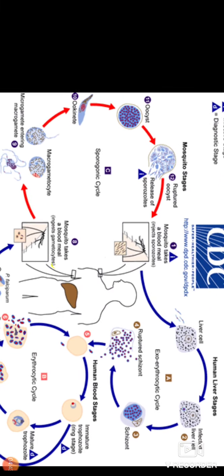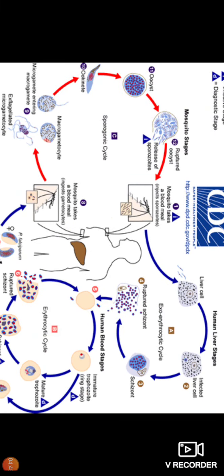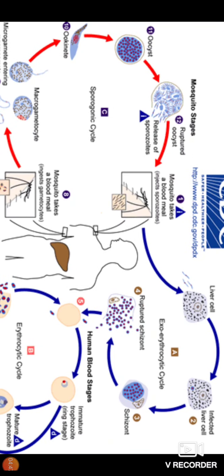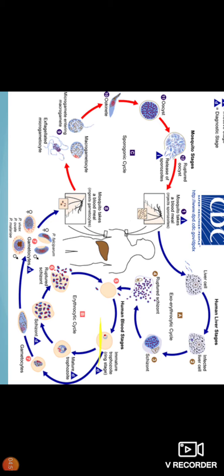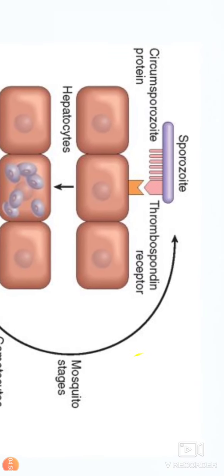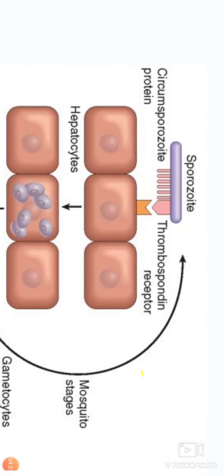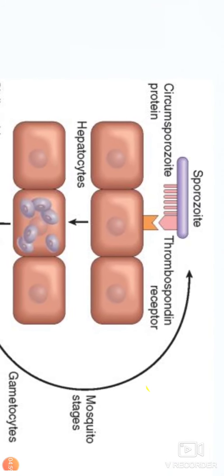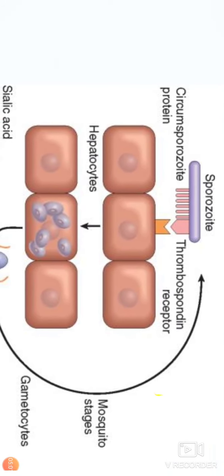These sporozoites are able to infect hepatocytes. They bind to the hepatocytes through various receptors like the thrombospondin receptor, and with the help of the thrombospondin receptor they enter the hepatocytes.